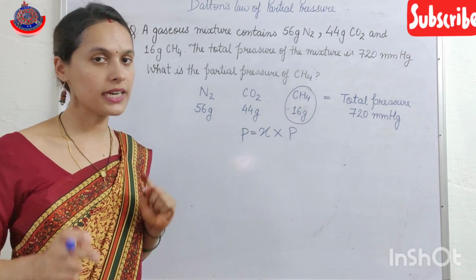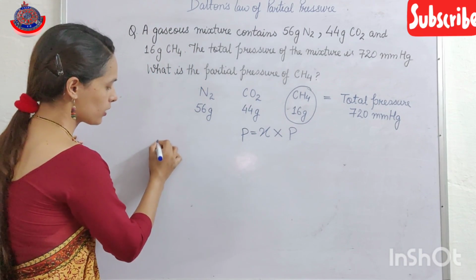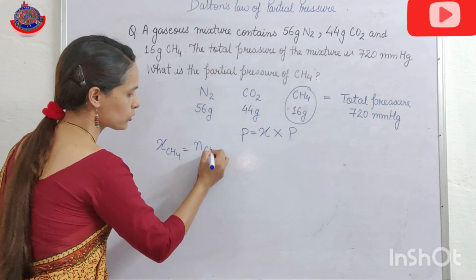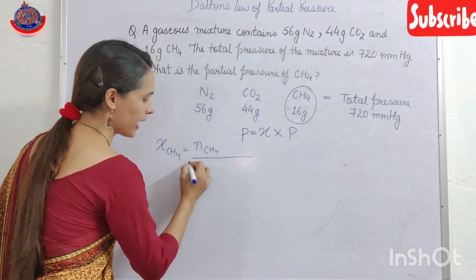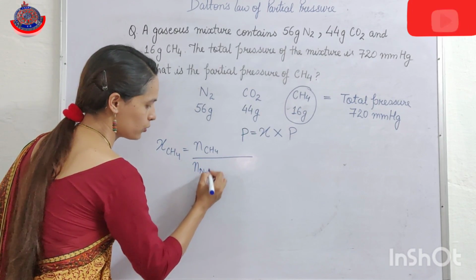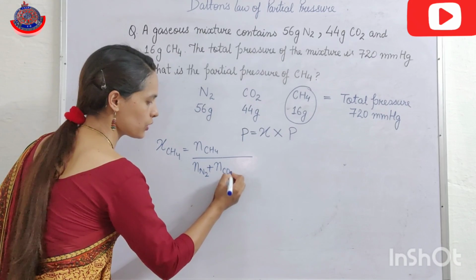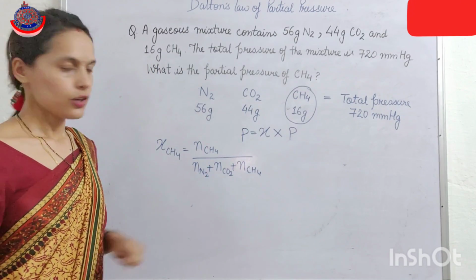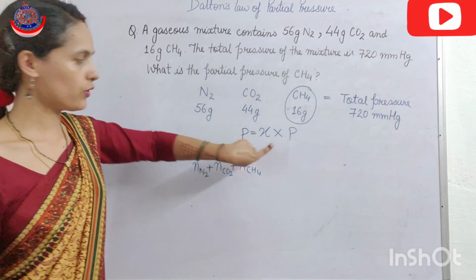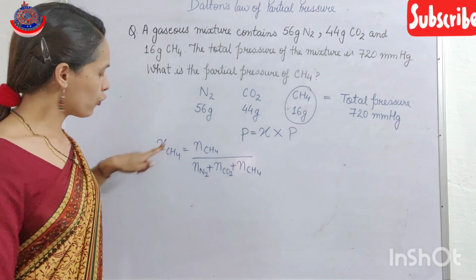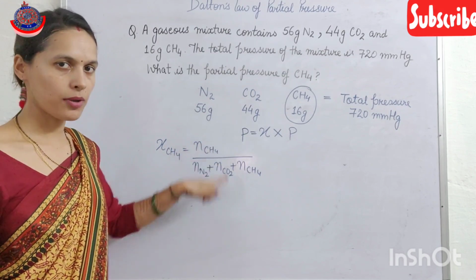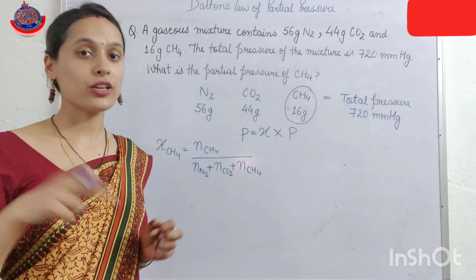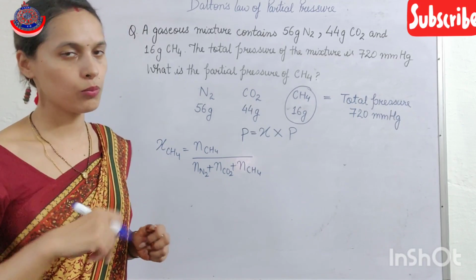The mole fraction of methane is equal to number of moles of methane divided by number of moles of N2 plus number of moles of CO2 plus number of moles of CH4. So for partial pressure we have to know the mole fraction. For mole fraction we have to know the number of moles. So first of all, what will we calculate? The number of moles by using the formula mass upon molar mass.